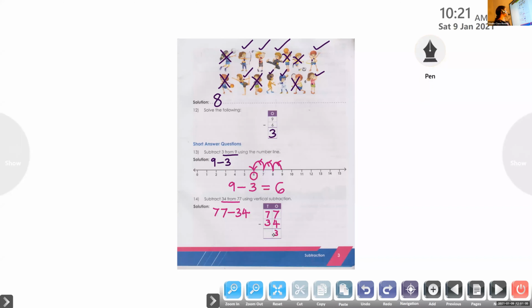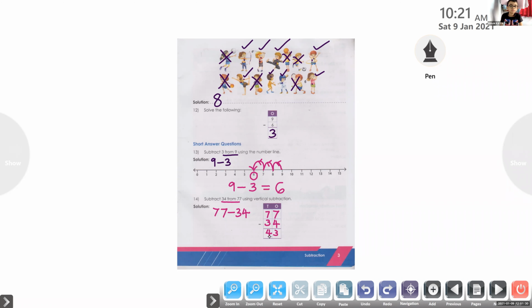What about the tens place? 7 minus 3. What is the answer? 4. So 4 tens, 3 ones. The answer is 43. All of you got the same answer? 43. Yes. Austin, you got the answer 43?